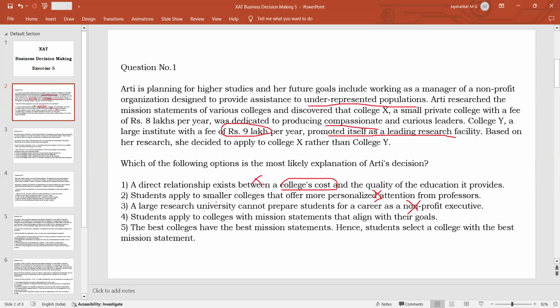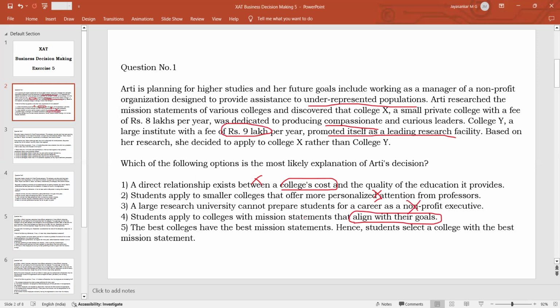So again, wrong. Option D: students apply to colleges with mission statements that align with their goals. Correct. What is their personal goal? Any college which is going to cater to that personal goal, or which aligns with it, is what students have to choose.